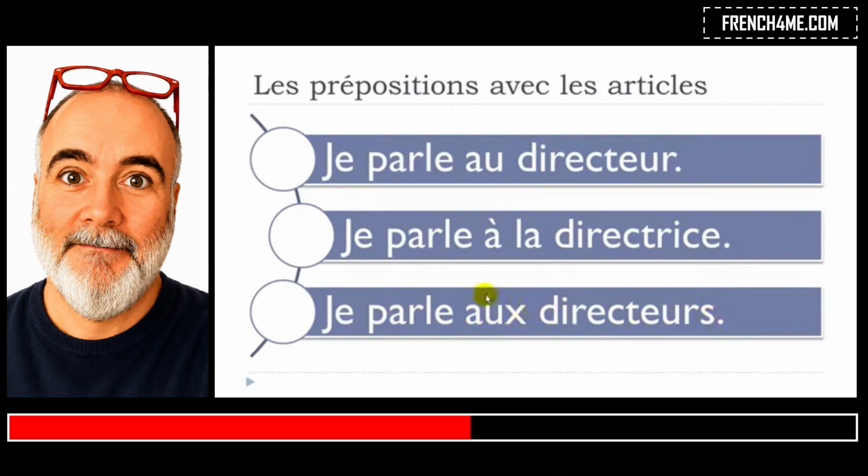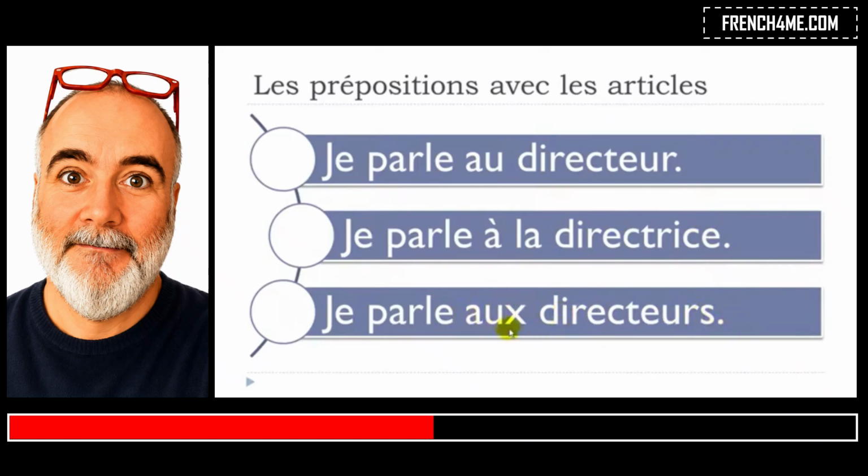Okay, so you can see that here you combine à plus les, and you will get this aux, okay, and then phonetically you pronounce it o. Okay, so here au, masculine form, plural form aux as well. And for your information, I did put this directeur here, but it could be directrice, so it could be the feminine plural.